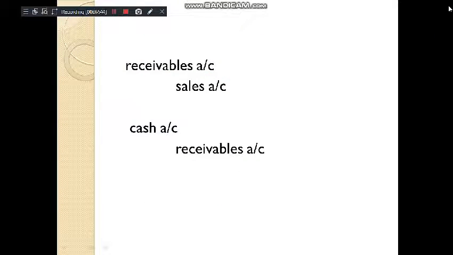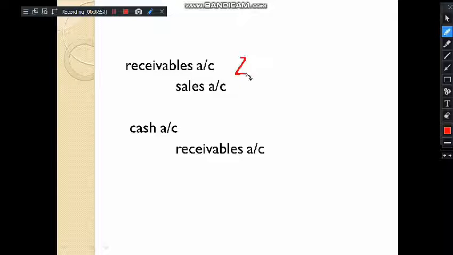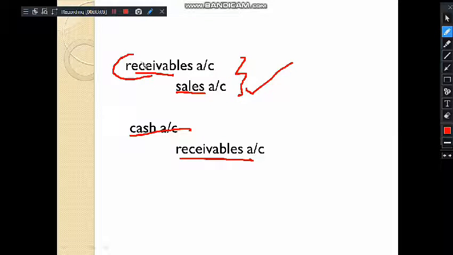So let's move on to the next concept. But before we move on to the next concept, let's understand the accrual based accounting system through entries. For example, when we make a sale on credit terms to a customer, we debit the receivables account and credit the sales account, because we are not receiving the cash. So we debit the receivables account because we have to record the sales when we deliver the goods. But as we are not receiving the money, we are going to debit the receivables account. And further, when we receive the money, we credit the receivables account and we cancel the effect of this receivable which we have created before, because eventually now the customer is paying us.